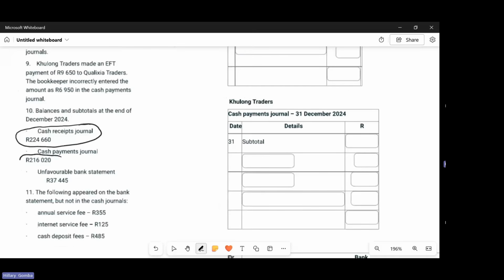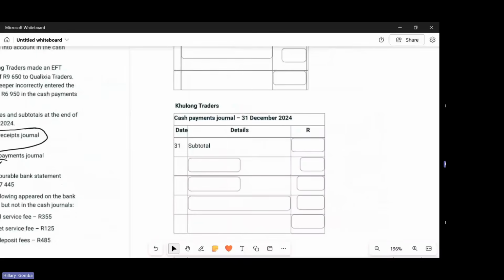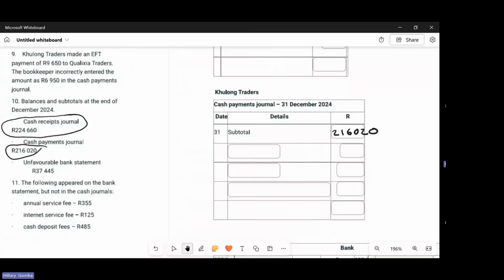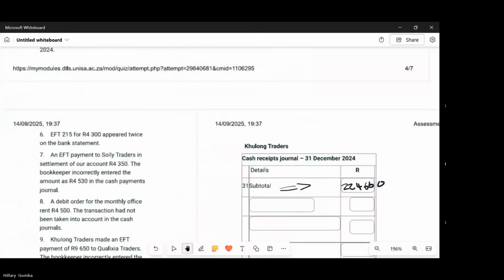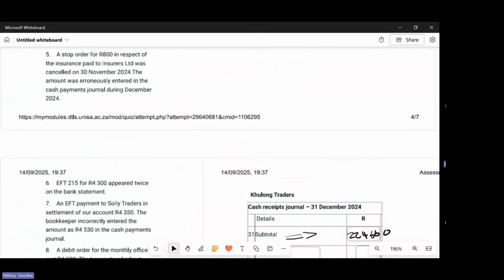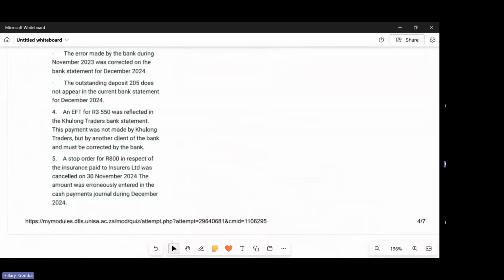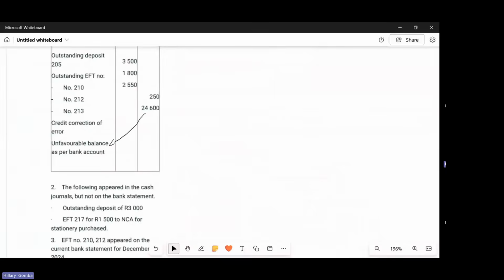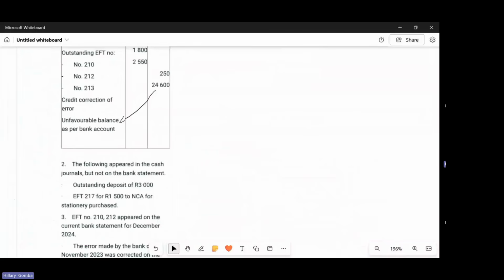And then this one will deal with it later on. Let us focus on the other two. So let us start off with the cash receipts journal. And we need to look at which transaction is affecting the cash receipts journal. So we go back to our question. Let's see. So the following appeared in the cash journals, but not on the bank statement. So these will be recorded in the bank reconciliation.